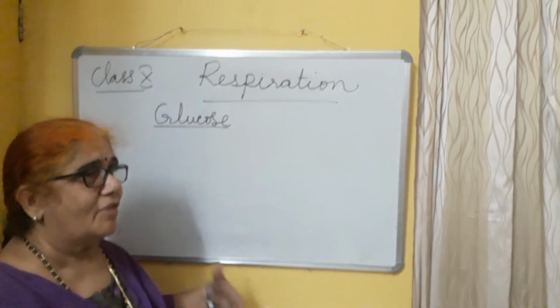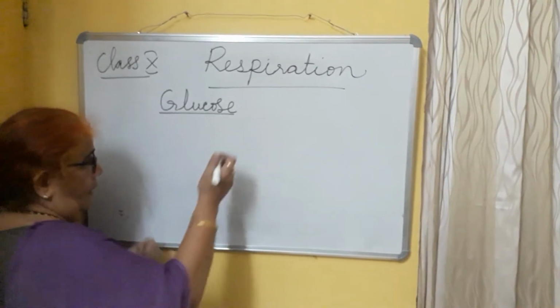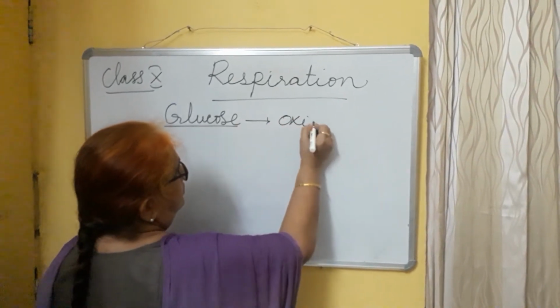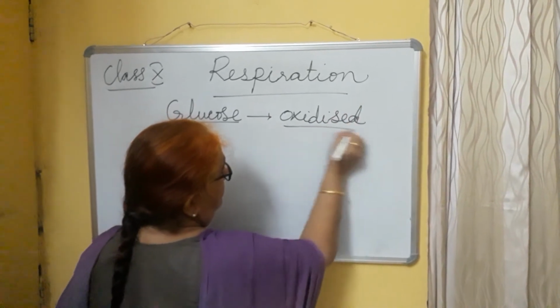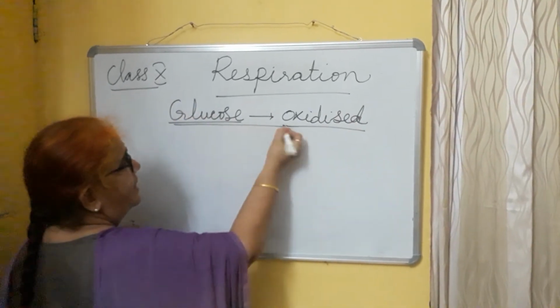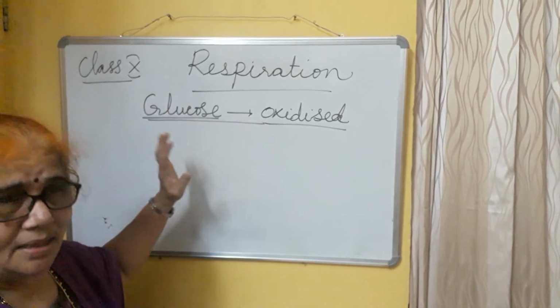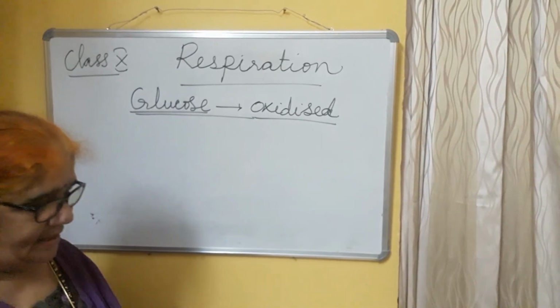First let us see what will happen to the glucose inside the cell. The glucose will be oxidized. What is the meaning of oxidized here? With the help of oxygen, the complex organic compound breaks down into simpler substances.